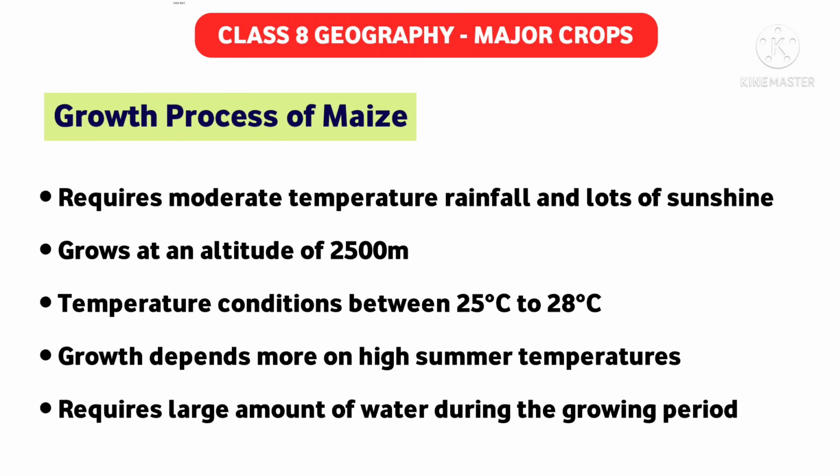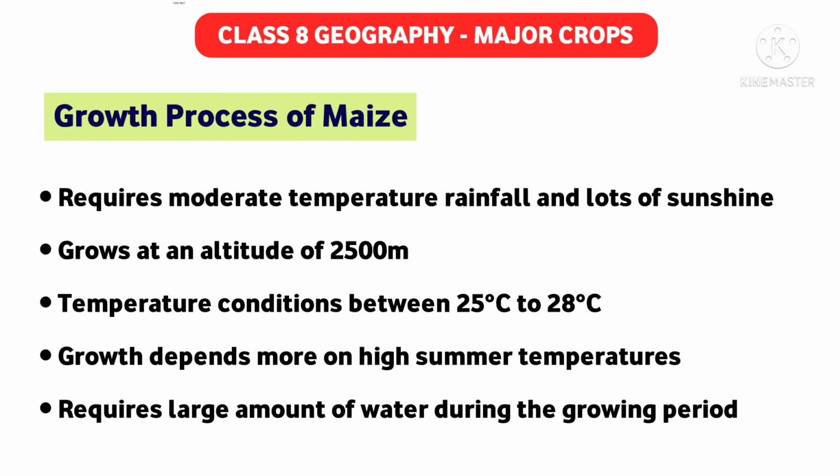Now the growth depends more on high summer temperature. So for maize, high summer temperature is required. It requires large amounts of water during the growing period.